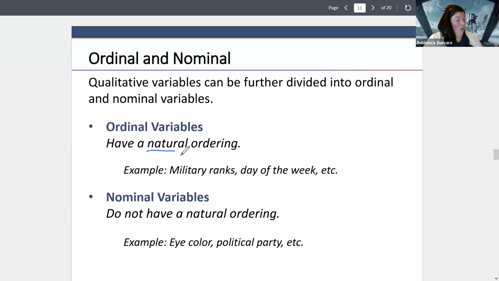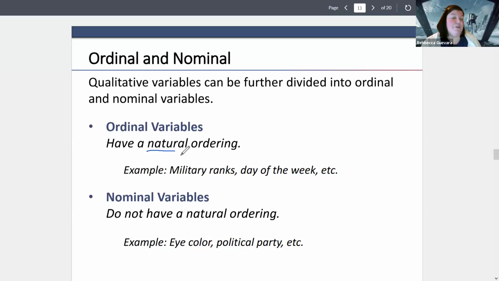Days of the week. If I gave you a list of days of the week, you would naturally put Sunday first, Monday second, Tuesday next, like that. There's a ranking to that. There's an order. So both of these, like I said, are not numerical. There's a word, a descriptor to it, what it means. So they're part of your qualitative variables, but they're qualitative variables with an order to them.